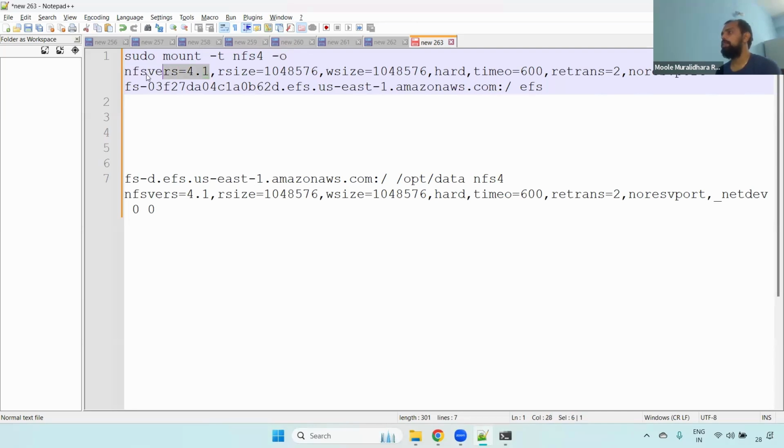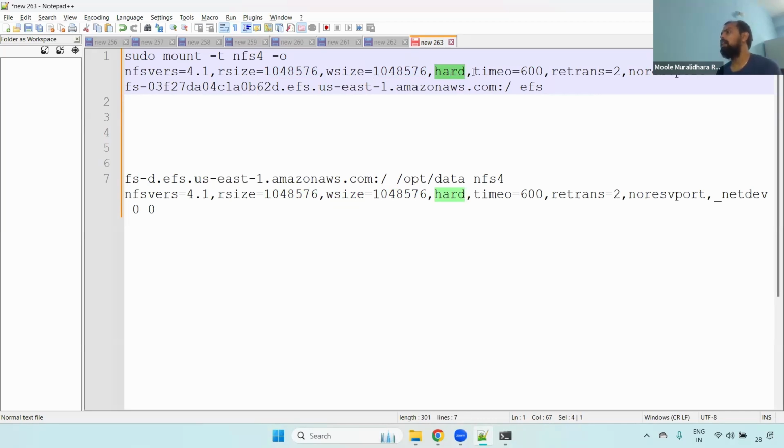What is the NFS version? The NFS version is 4.1. What is the rsize? rsize is nothing but the read buffer size, how much is this one. And wsize is nothing but the write buffer size. This is the value. Hard is nothing but if it is failing, it will keep on trying until success.